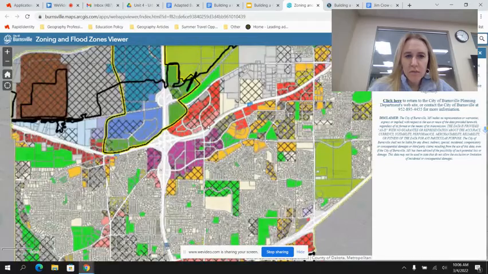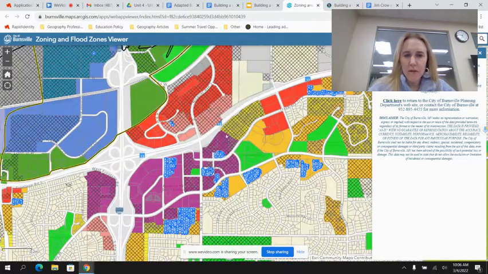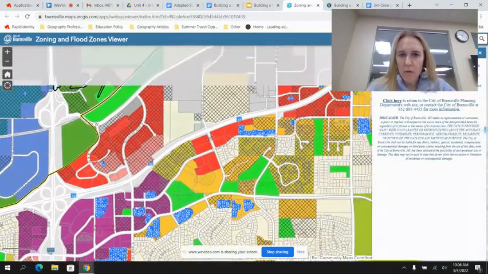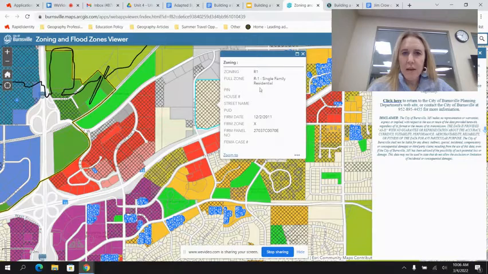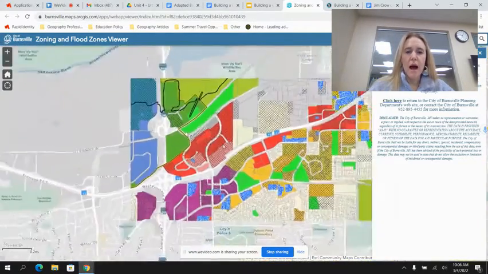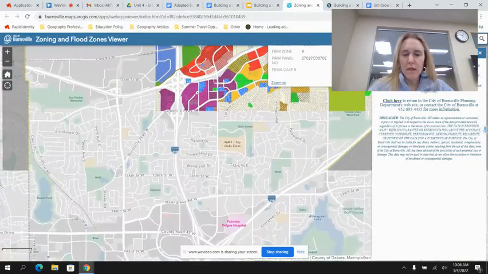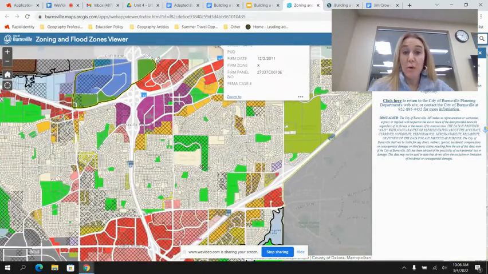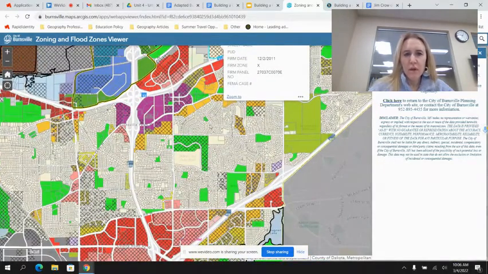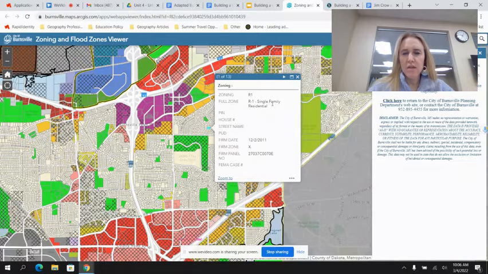If I zoom in, I can find Burnsville High School, which is going to be over here. If I click on it, oftentimes schools are zoned as residential, where people can live. If we go to a lot of where the housing is in Burnsville and I click on this, it's going to be single family residential. Residential means that people live there.